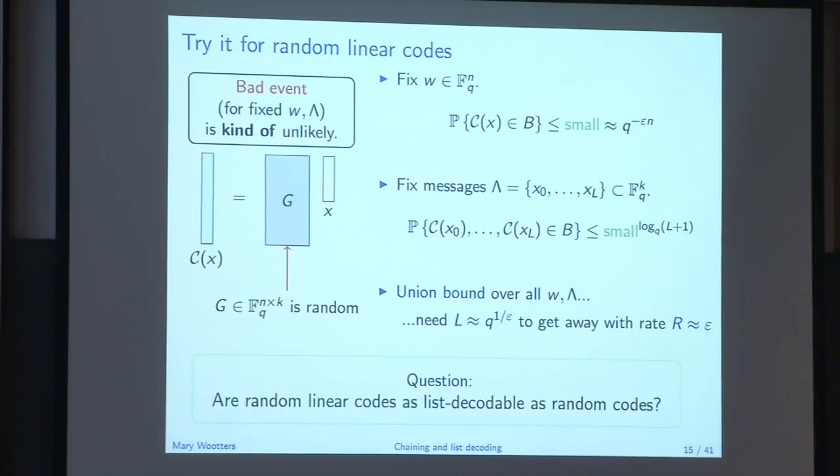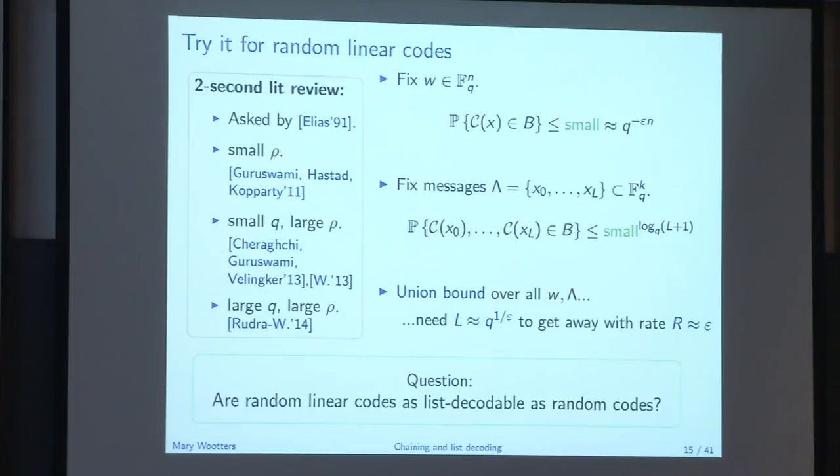OK, so the question we have is, are random linear codes as list decodable as random codes? So that's this goal here, is to show that the answer is yes. Here we have this situation where a union bound worked in the totally random case. Now we have a little more structure. Union bound fails. What do we do?